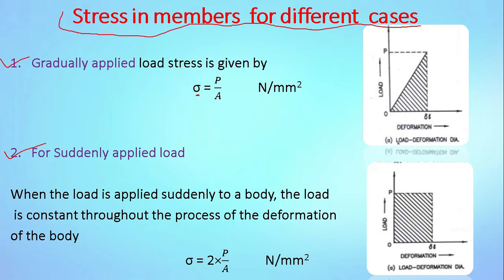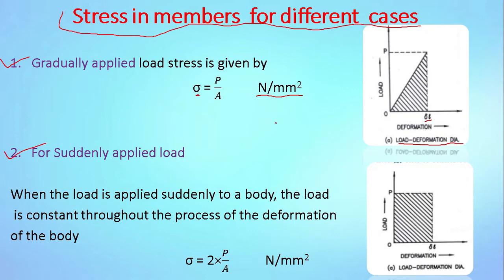This graph is a load deformation diagram. Here we go on increasing load on the object slowly. So as load increases, the deformation increases. So in this case, the stress is equal to load divided by cross sectional area, and unit for stress is Newton per mm square.